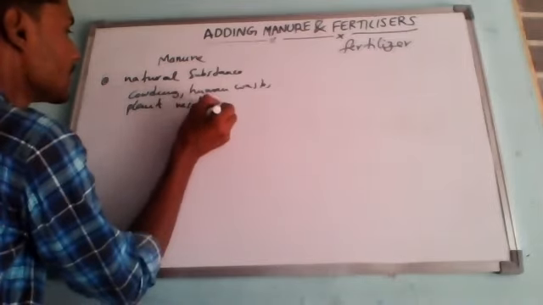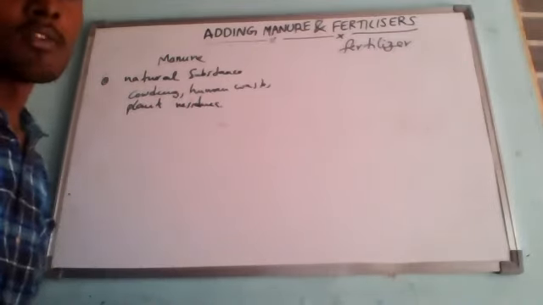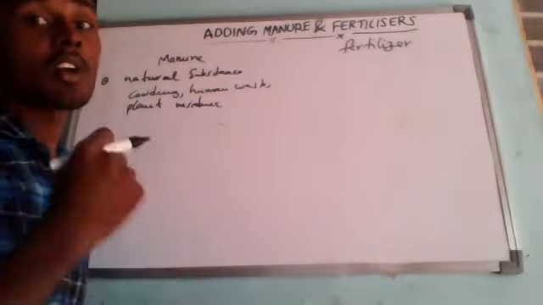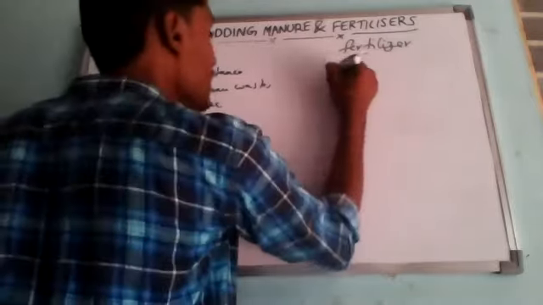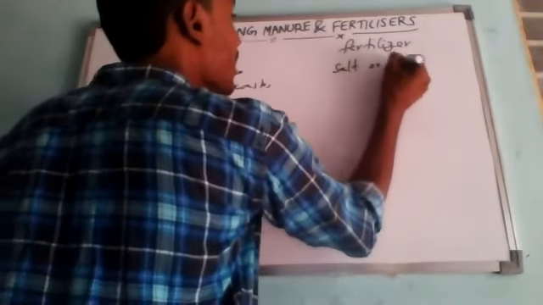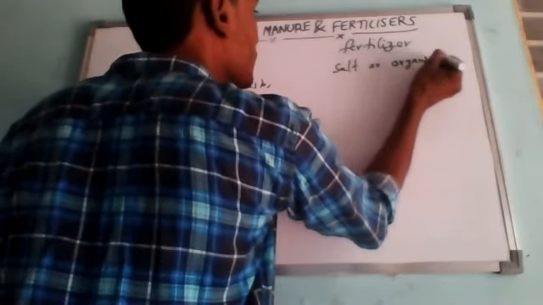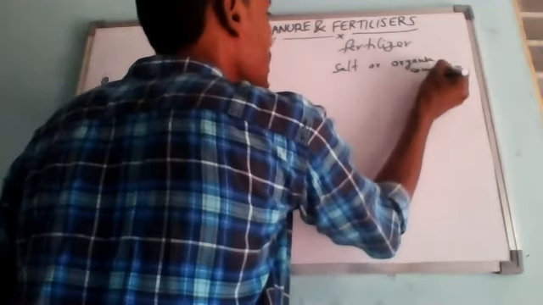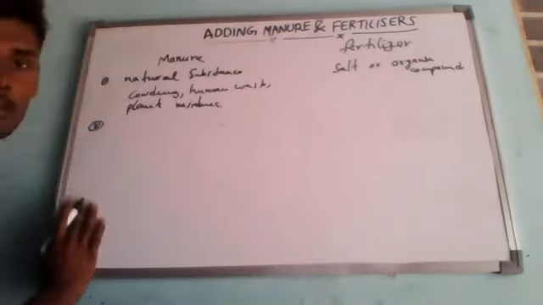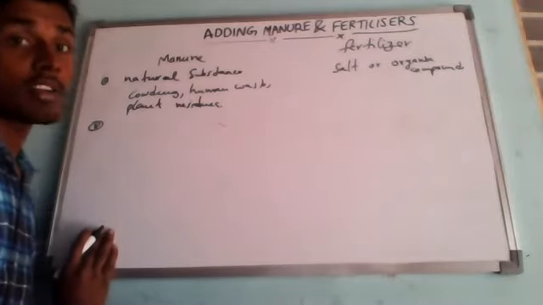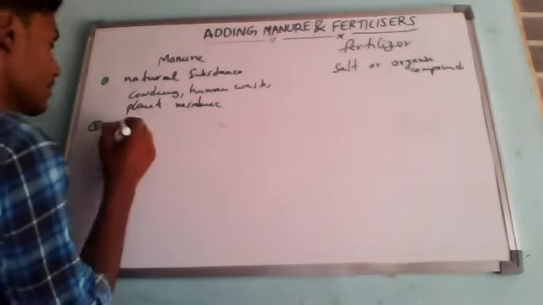Coming to fertilizers, a fertilizer is a salt or organic compound made in factories. The next difference: manure is not very rich in essential plant nutrients.